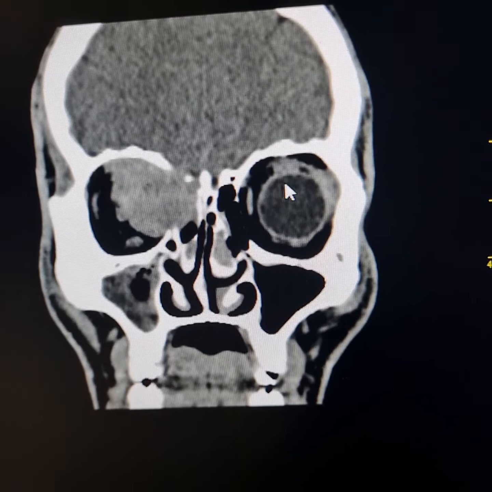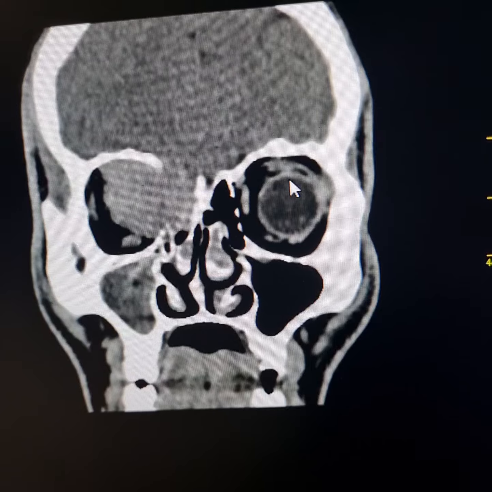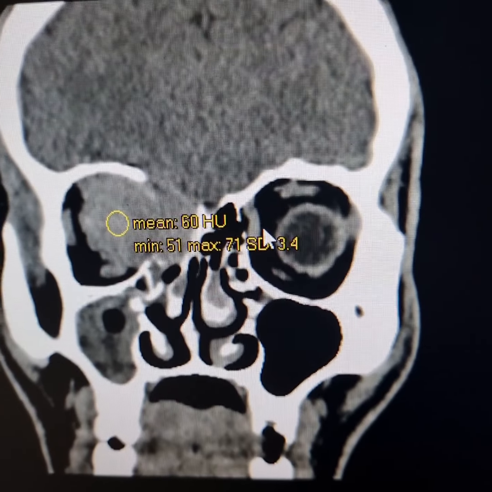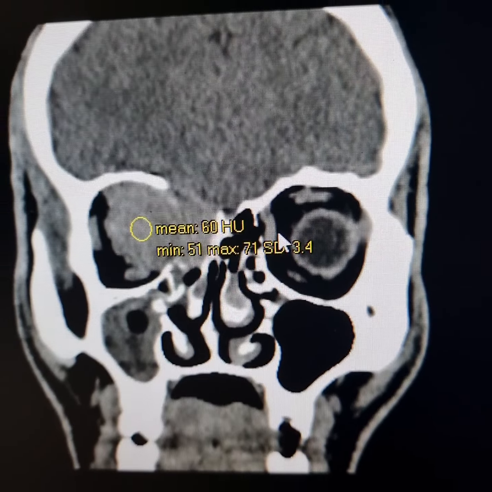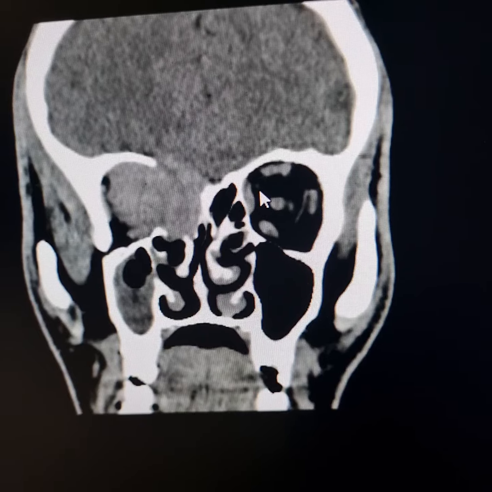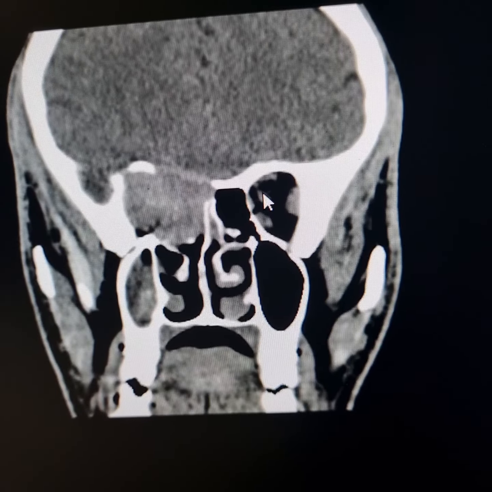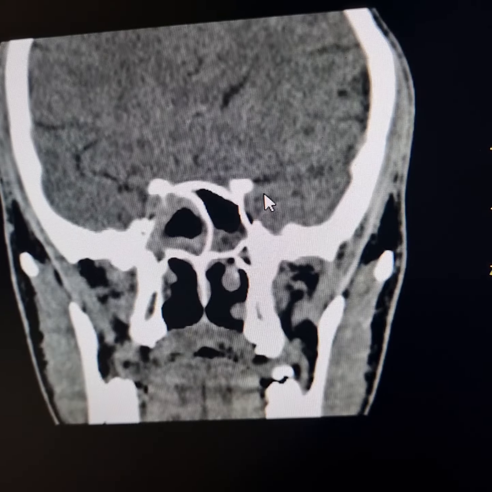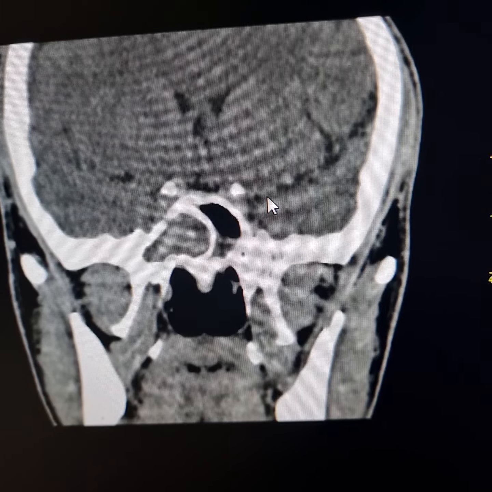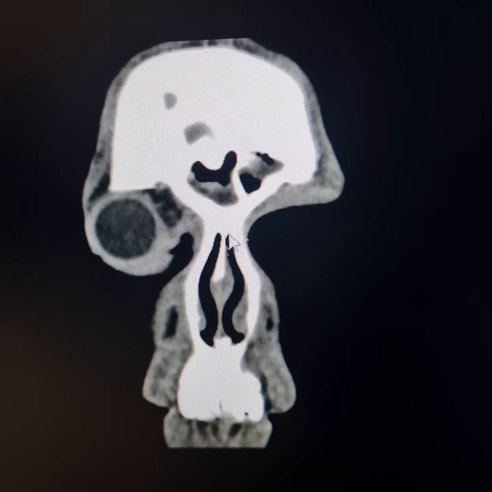This one here. This shows no contrast enhancement. Its CT density is approximately 60 HU. Now I will show you his contrast non-CT scan. This is the contrast non-CT scan.